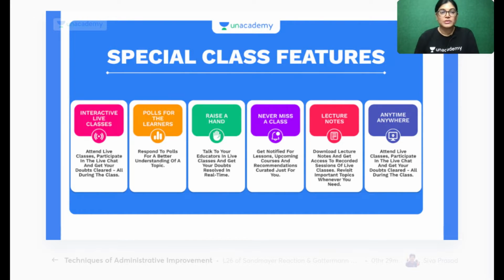I would also like to tell you about the special class features. What are the features of special class? It's an interactive session where the educators and the learners can interact among themselves. Polls are conducted. Today also, as it is an MCQ session, I conduct the poll where you can ask your doubts, interact with me, and discuss your doubts, and it will be highly beneficial for you.